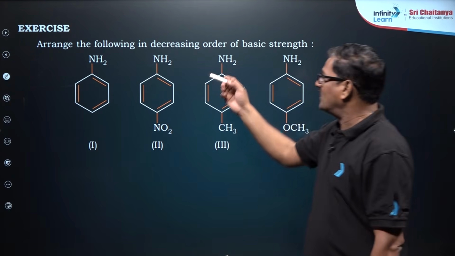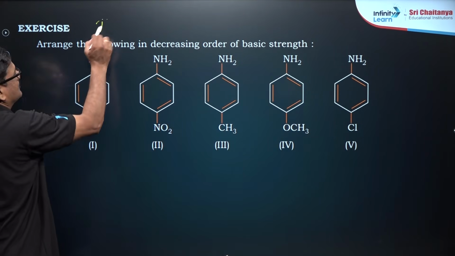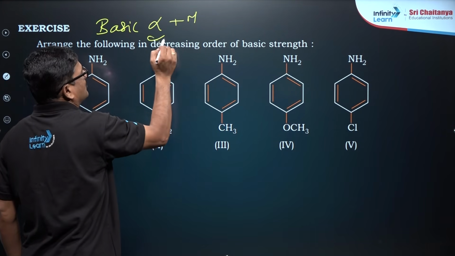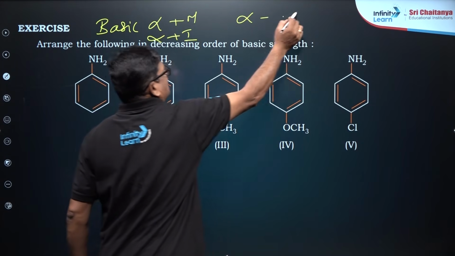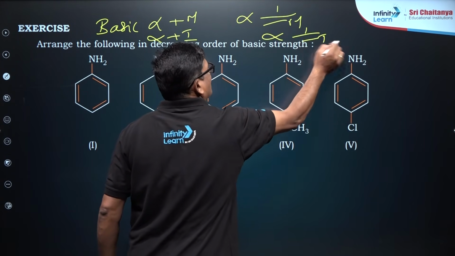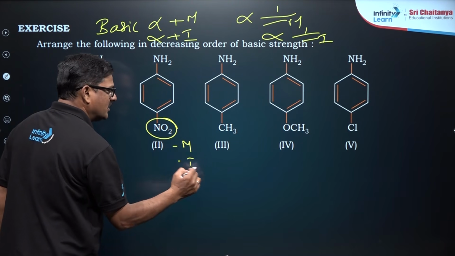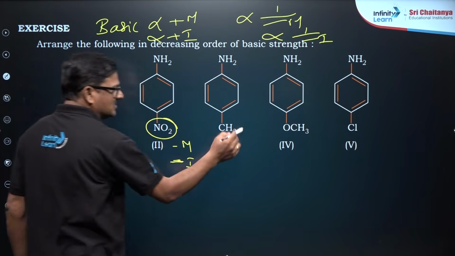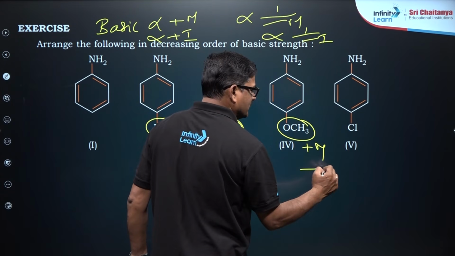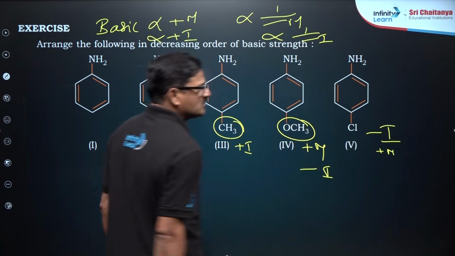And arrange the following in decreasing order of basicity, basic strength. So basic strength is directly proportional to positive mesomeric effect or positive inductive effect, inversely proportional to negative mesomeric effect and negative inductive effect. And you can say this is your super mesomeric, super negative inductive effect. And this is going to be positive inductive effect. It is going to be positive mesomeric effect, negative inductive effect. This is going to be negative inductive effect, weak positive mesomeric effect.